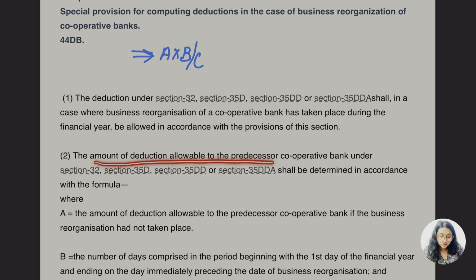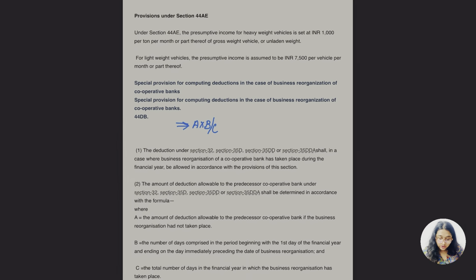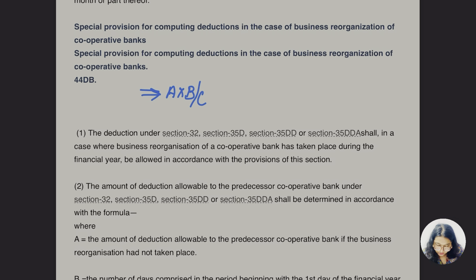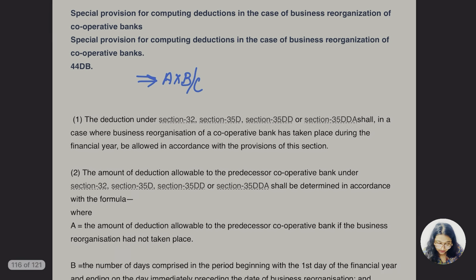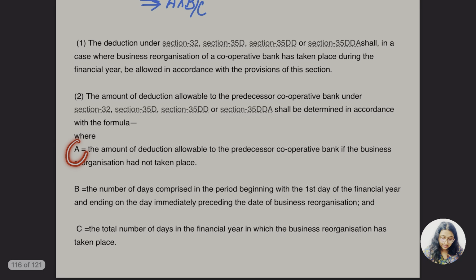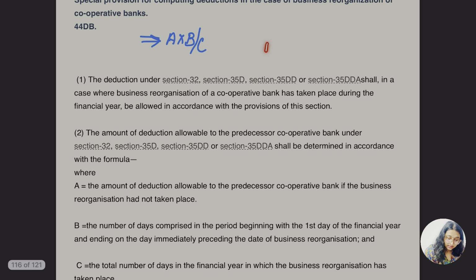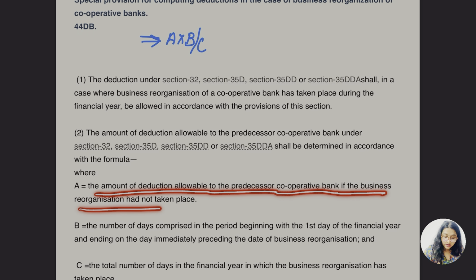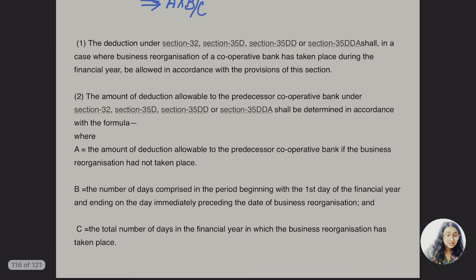The amount of deduction allowable to the predecessor cooperative bank under section 32, 35D, 35DD and 35DDA shall be determined in accordance with the formula, and the formula is A into B divided by C. A is here the amount of deduction allowable to the predecessor cooperative bank if the business reorganization has not taken place.